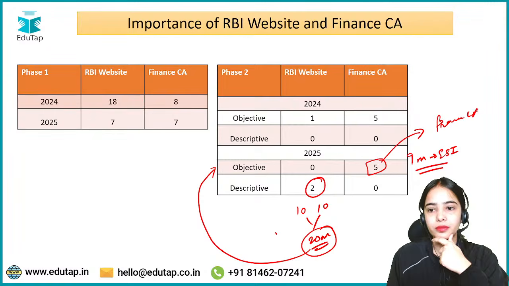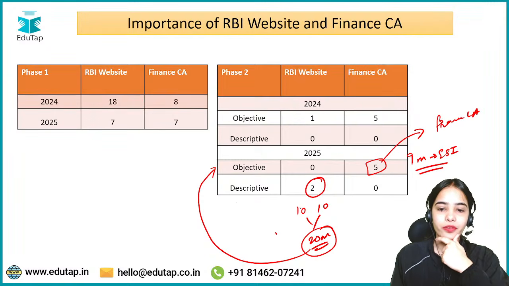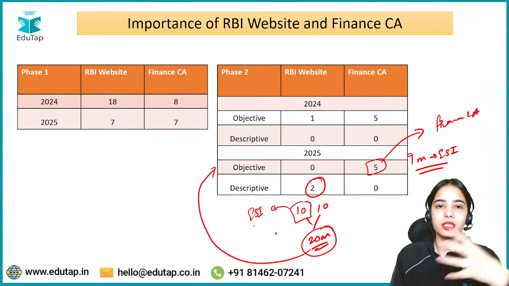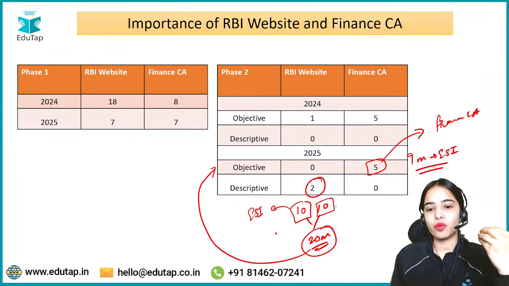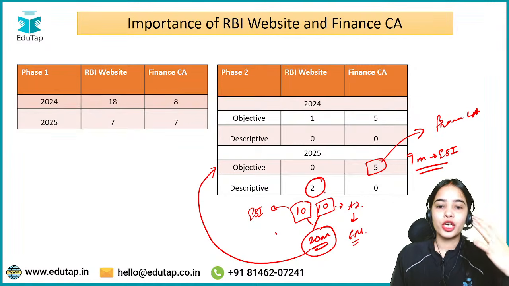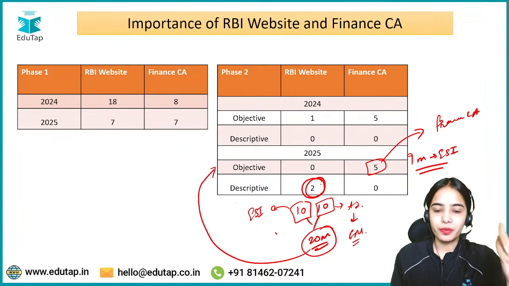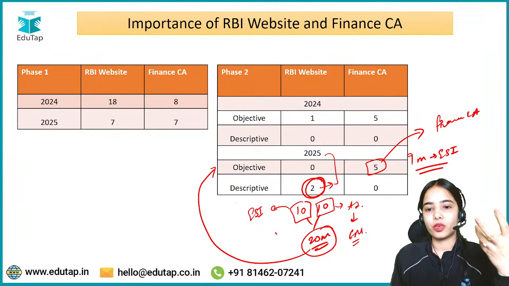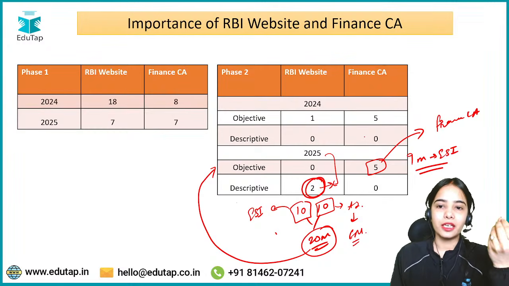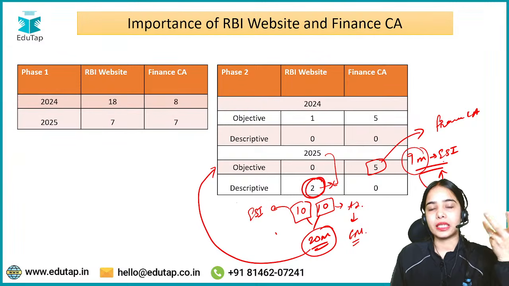Okay, in these descriptive RBI website questions, 1 question was in the ESI segment, the MPC question, and 1 question was the AI question, that was in the FM segment. Okay, so in total the RBI website had a weightage of 20 marks in 2025, and finance current affairs had a weightage of 9 marks, and all the questions were in the ESI segment.